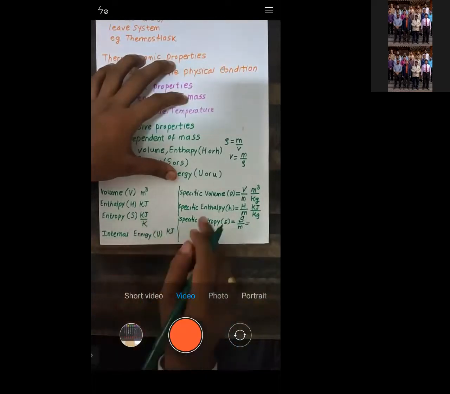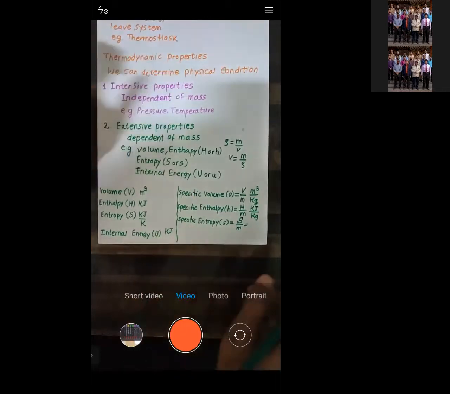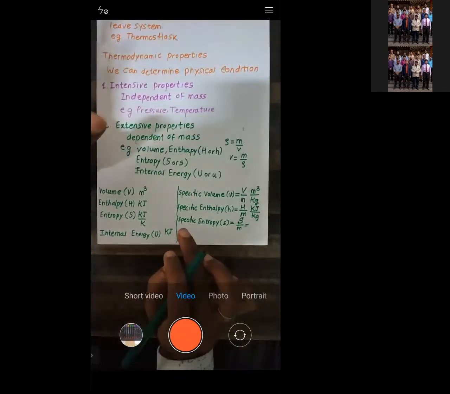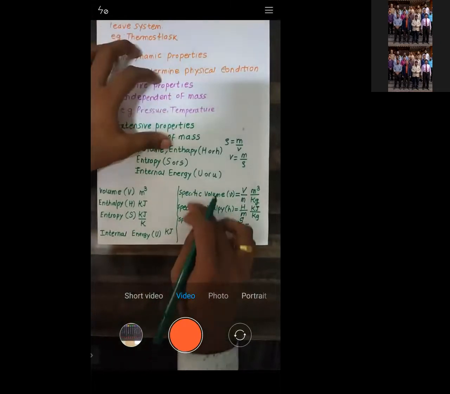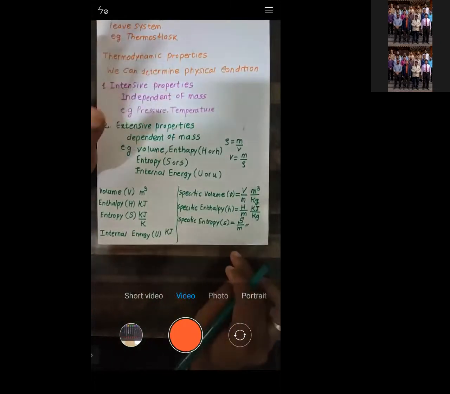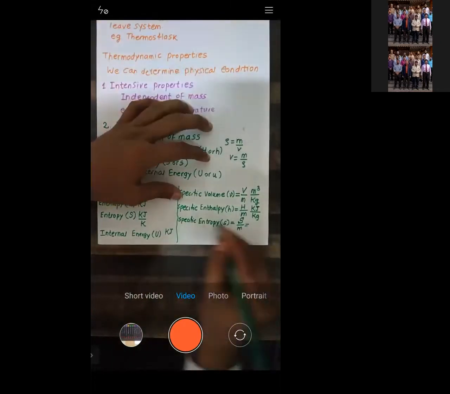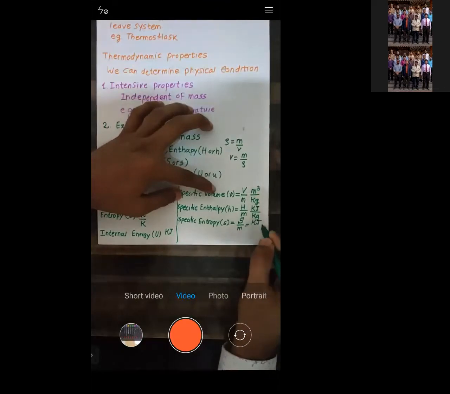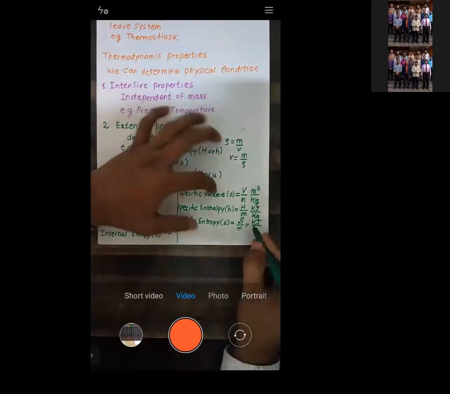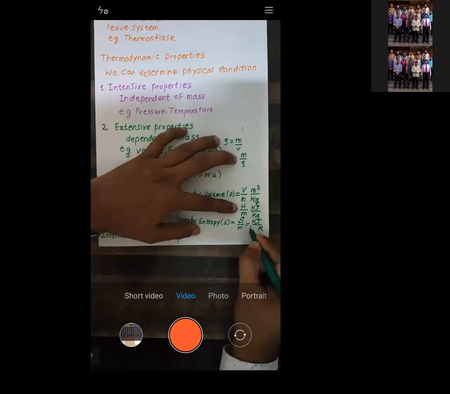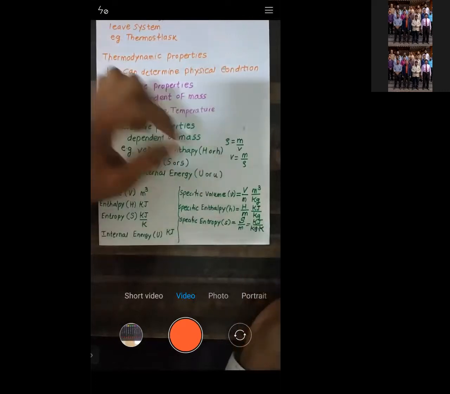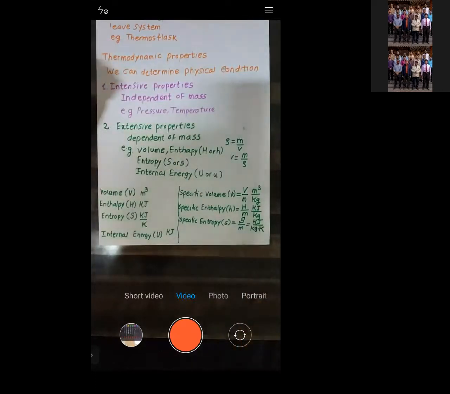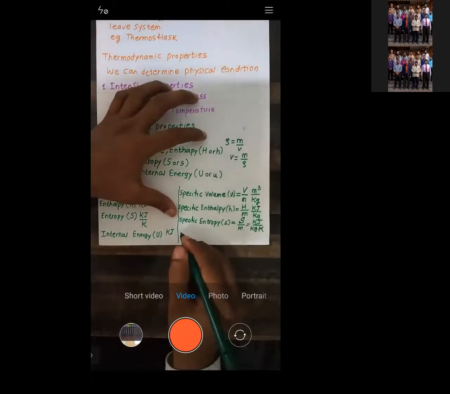When you call it specific, you need to divide by mass. Simple thing. The unit for S is kilojoule per Kelvin, and unit for mass is kg. So it's kilojoule per kg Kelvin, right?